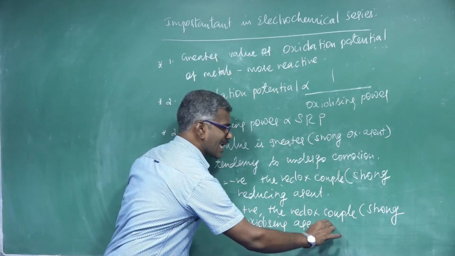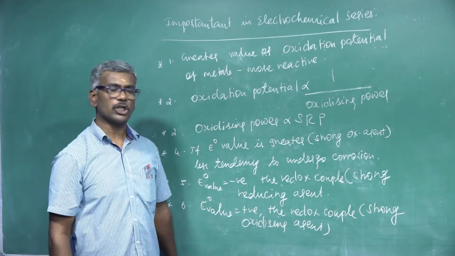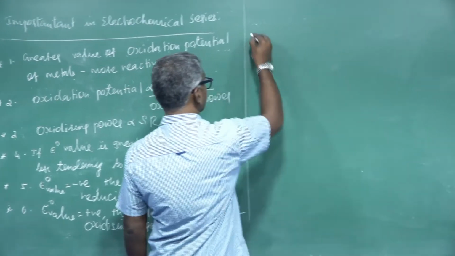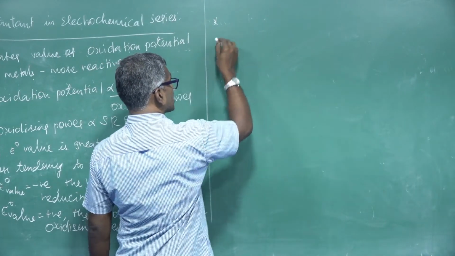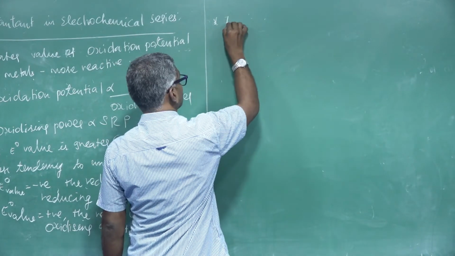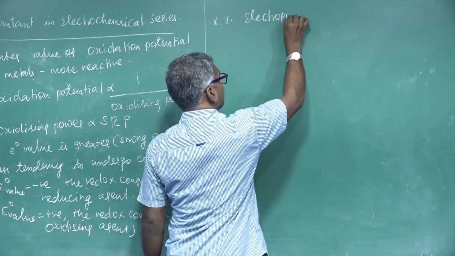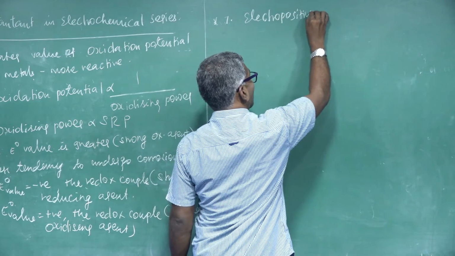Strong oxidizing agent is nothing but a gain of electron. This is point number 6. Another one is point number 7. This is the electropositive character.